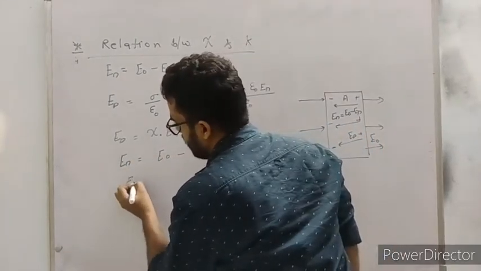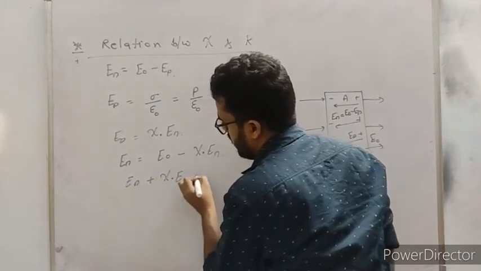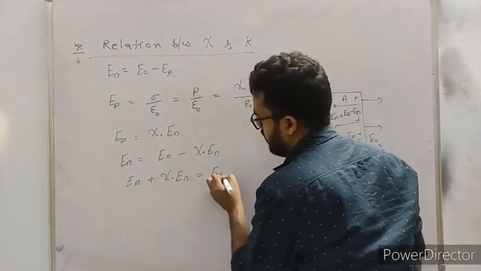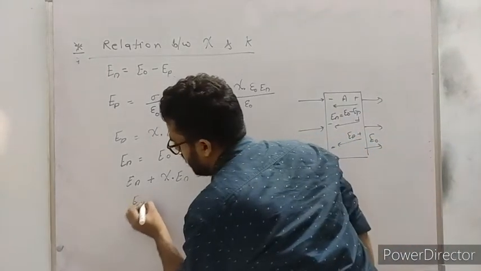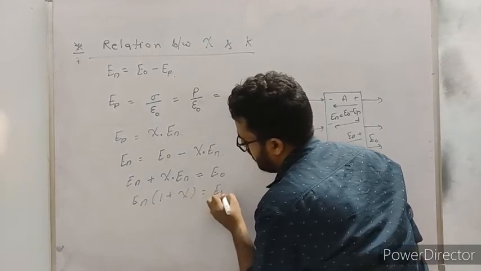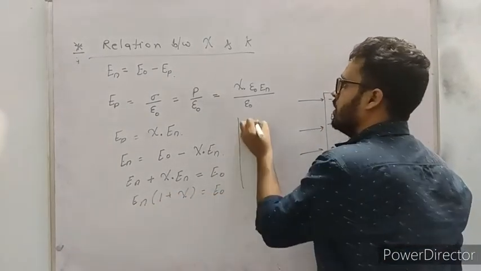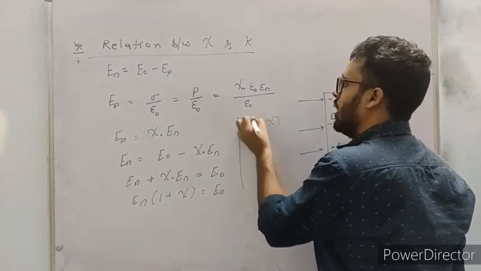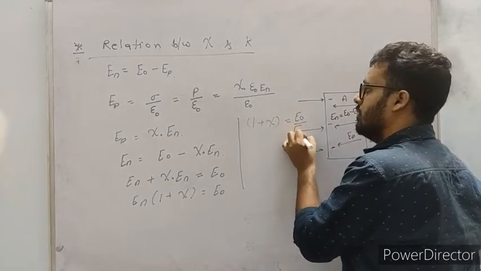Change the side of En, taking En to one side. Taking En common, 1 plus chi into En equals E naught, or 1 plus chi equals E naught divided by En.